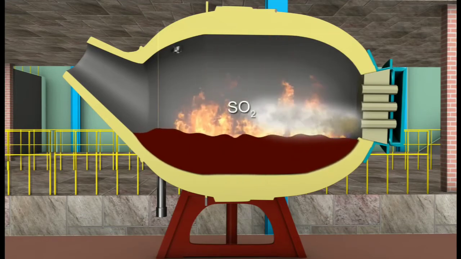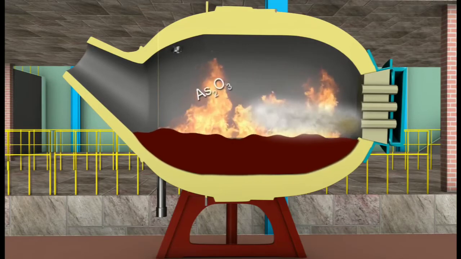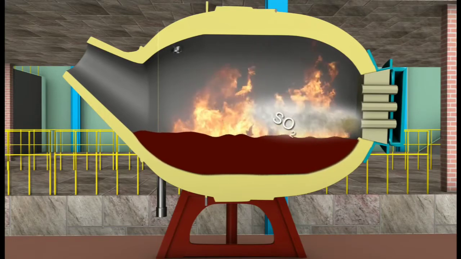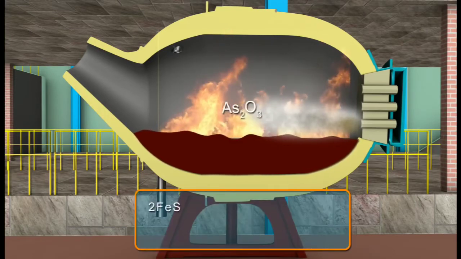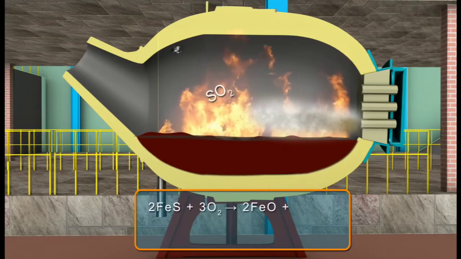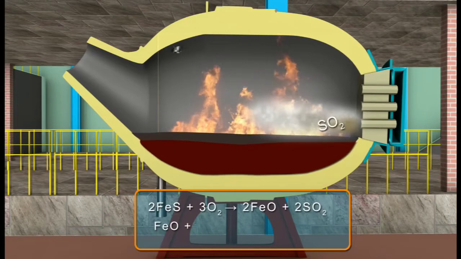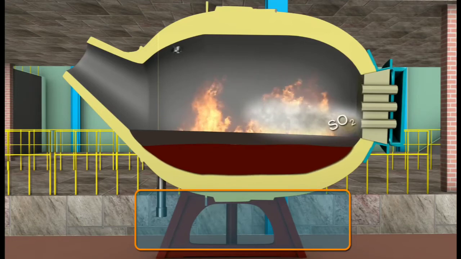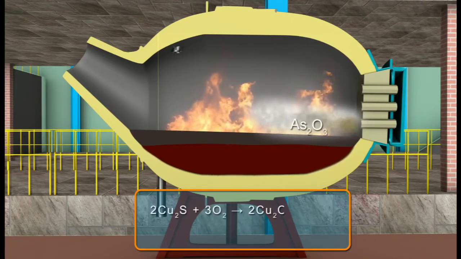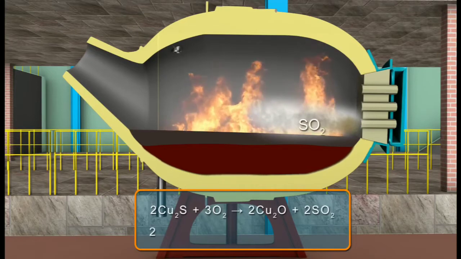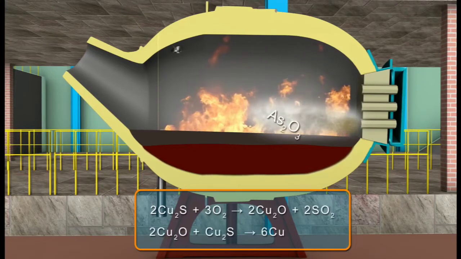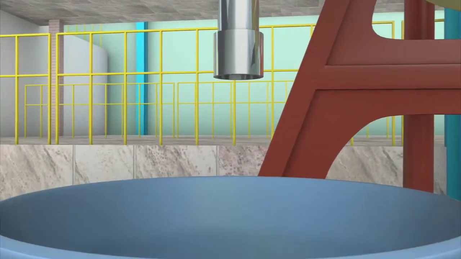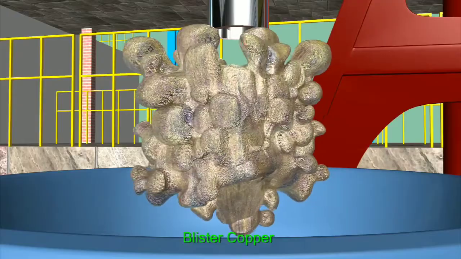If any of the sulfur, phosphorus, arsenic and antimony are still present, they escape as oxides, and ferrous sulfide is oxidized to ferrous oxide and then combines with silica to form ferrous silicate slag. Similarly, cuprous sulfide is oxidized to form cuprous oxide, which then reacts with cuprous sulfide to form copper. It is 98% pure copper, called blistered copper.